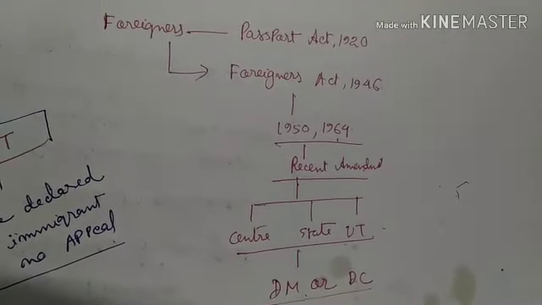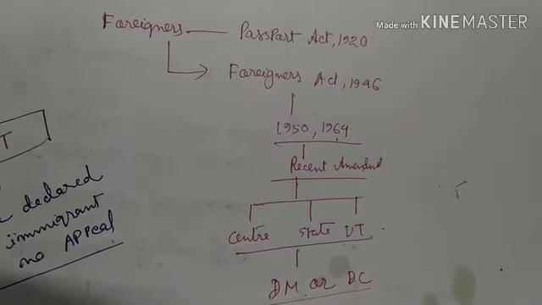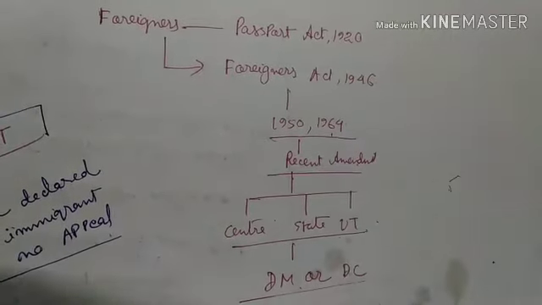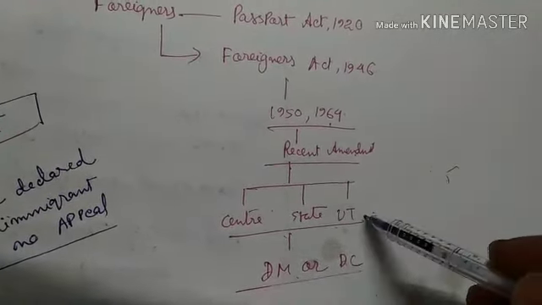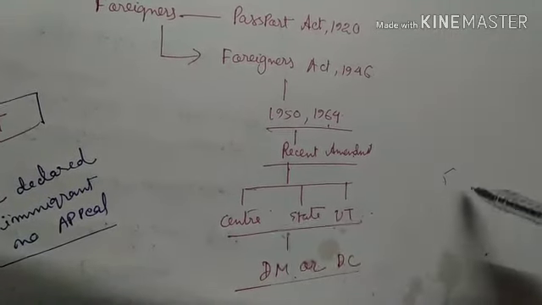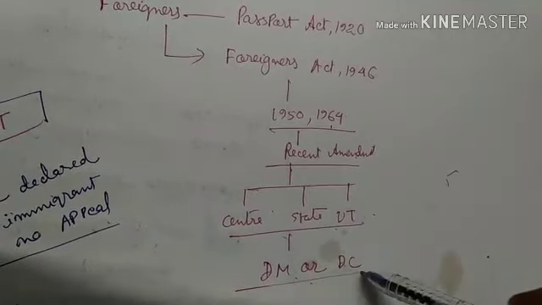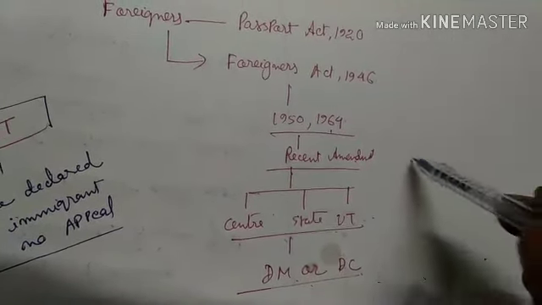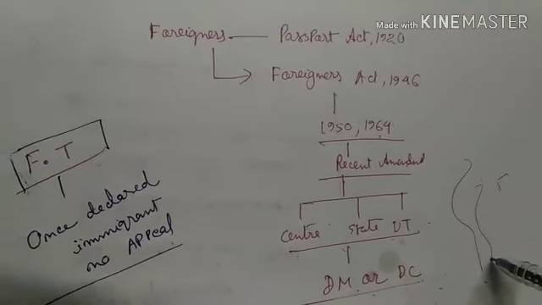Under this act, only the Centre has the power to constitute any kind of foreigner tribunal. But as per the recent changes, the Centre has given power to states as well as union territories to constitute foreigner tribunals. And in the states and union territories, the district magistrate or district collector is empowered to set up a tribunal. So this is very important from the pre as well as mains point of view.